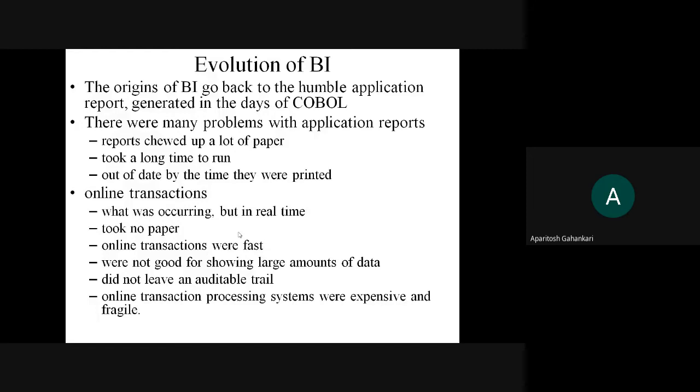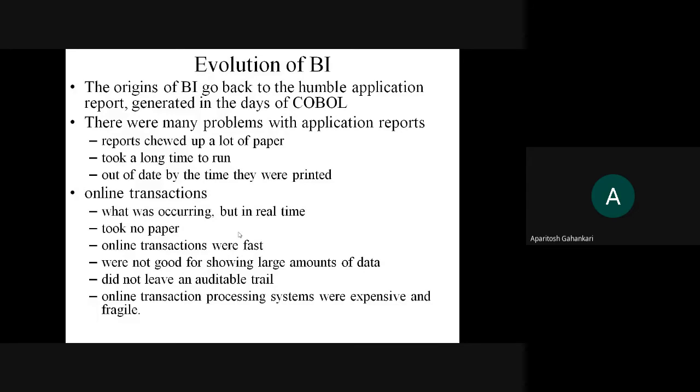Then it used to take a long amount of time. Why? Because it has its own process to execute, and at that point of time, I am talking about the 1990s, even the hardware was not as developed as today. We have the capability in our handheld devices; even those capabilities were not there with the machines at that point of time.